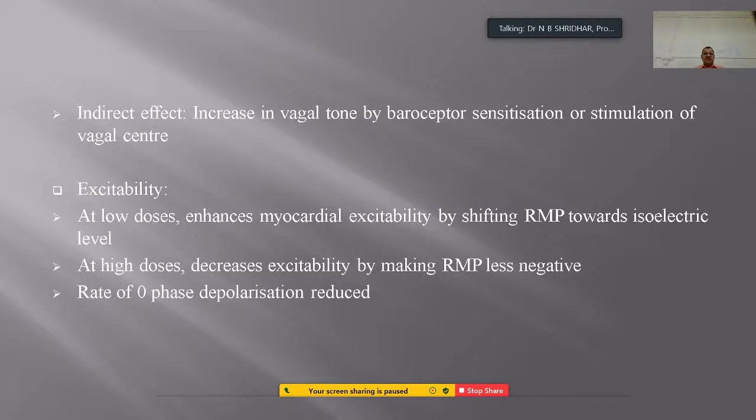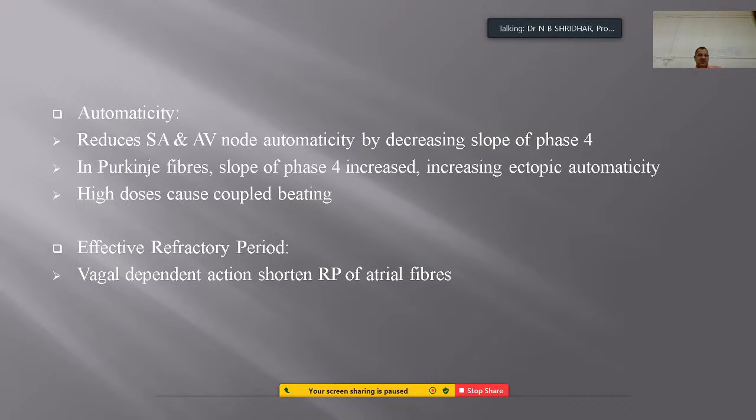So the indirect effect, then automaticity. What is automaticity? It means the self-functioning of the heart. So this reduces SA and AV node automaticity by increasing the slope of phase 4. So that is the repolarization phase. Especially in case of Purkinje fibers, the slope of phase 4 is totally increased, thereby increasing ectopic automaticity.